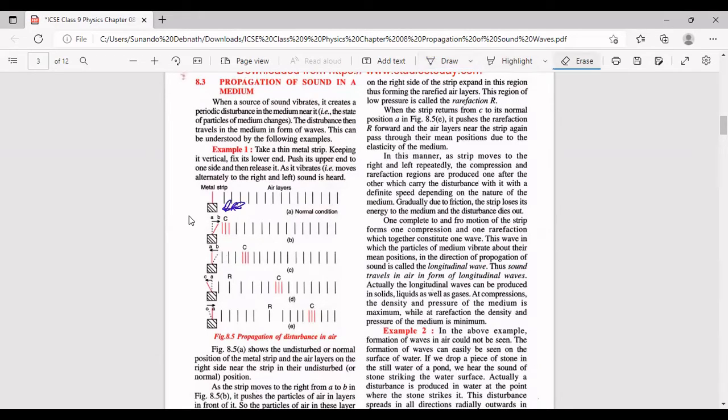Now what happens, the moment this metallic strip is set into vibrations, जैसे अभी ये mean position से extreme position पर गया, देखो यहाँ पे ये extreme position है, ये mean position था, mean से अभी extreme position में गया, what happens, you can see the air layers, the adjacent air layer, they are also pushed, and a region of compression comes. Compression means you can see these red lines come closer, and while ये जो दूर वाले जो air layers है, they are still farther from each other.